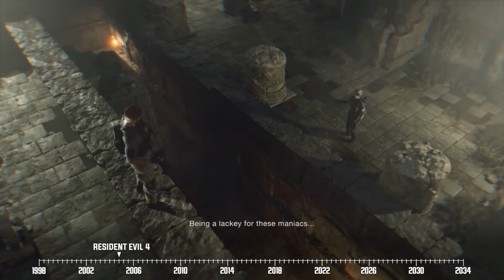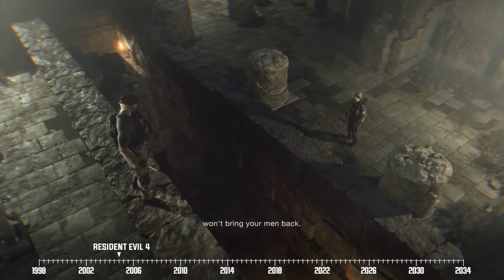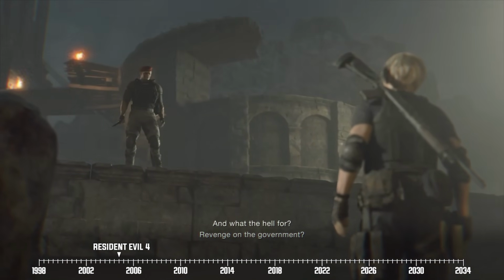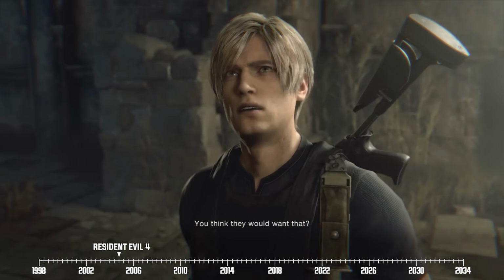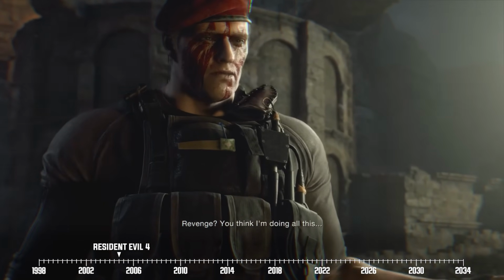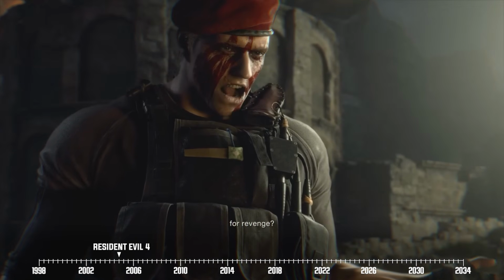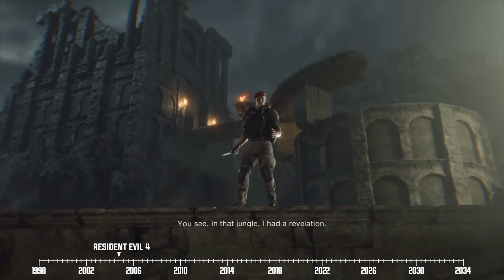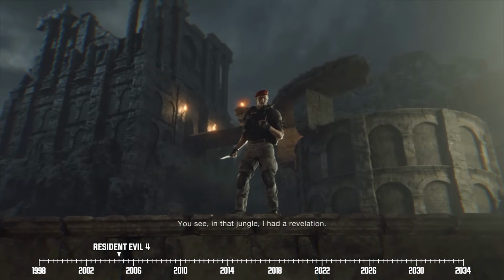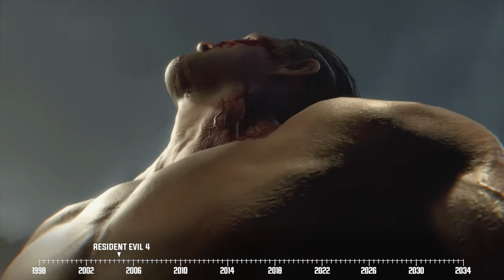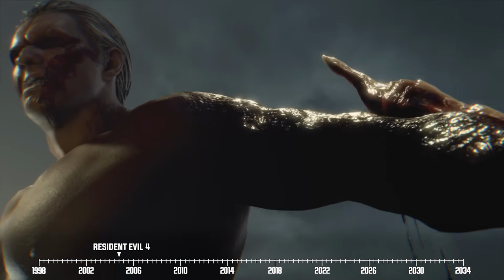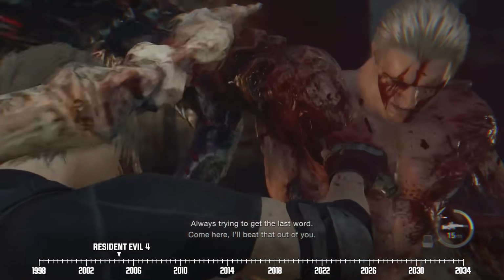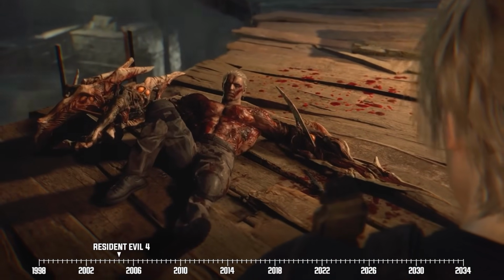The duo is separated yet again, so Leon is forced to go back to square one and look for Ashley once more. Another revelation emerges when Leon finds out that it was Krauser who originally abducted Ashley as a way to get revenge for his forced retirement from active service in the United States government. And if you were wondering about this fateful mission in South America, all you should know is that it was called Operation Javier, and it ultimately led to Krauser's entire unit getting wiped out. Anyway, Krauser then goes crazy and infects himself with Las Plagas, initiating a mutation that turns him into an inhuman beast. Leon and Krauser get into one final duel, and our hero emerges victorious in the end.